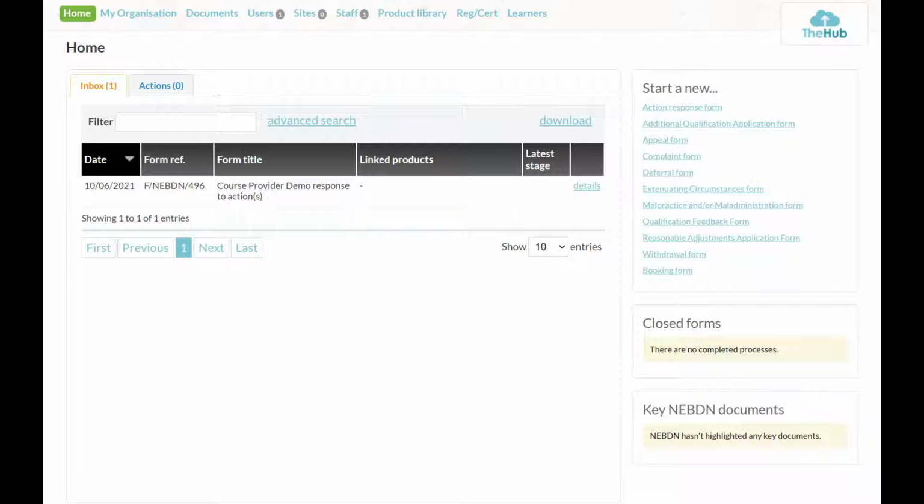Also down the side, you'll see we've got Start and New. So these are all the forms that you can complete should they be required from yourselves. So we've got Action Response Form, we've got Additional Qualification Application Form, we've got Appeal Form, Complaint Form, Deferral Form, Extenuating Circumstances Form, Malpractice and Maladministration Form, qualification feedback form, reasonable adjustments application form, withdrawal form, and the booking form.